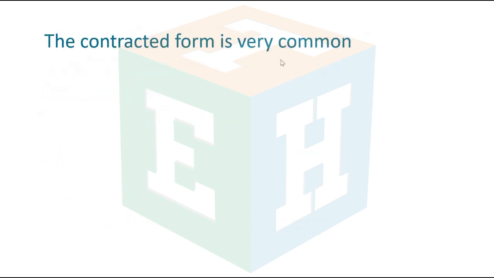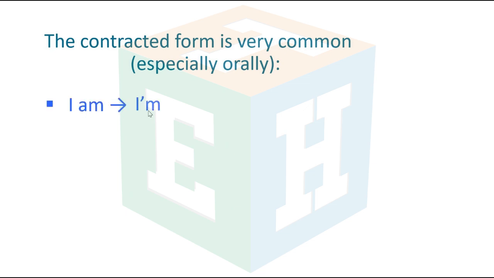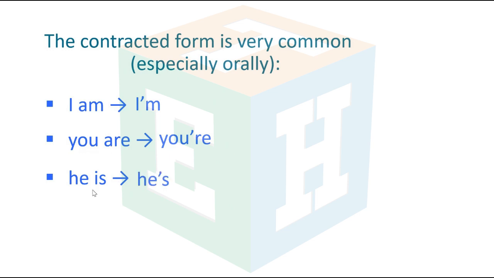The contracted form is very common, especially orally. I am, I'm. You are, you're. He is, he's.